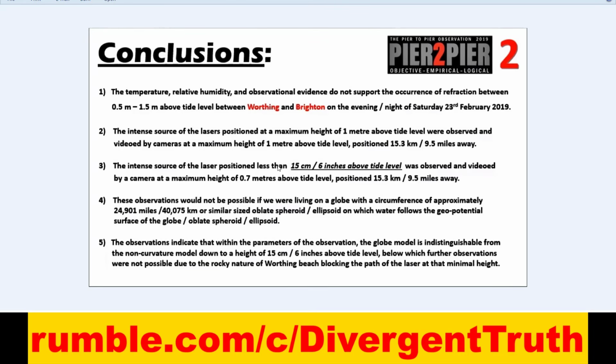The intense source of the laser, positioned less than 15 centimeters or 6 inches above tide level, was observed and videoed by a camera at a maximum height of 0.7 meters above tide level, positioned 15.3 kilometers away, which is 9.5 miles. These observations would not be possible if we were living on a globe with a circumference of approximately 24,100 miles or 40,000 kilometers, or a similar sized oblate spheroid ellipsoid on which water follows the geopotential surface of the globe. So water curved on the exterior of a curved sphere.